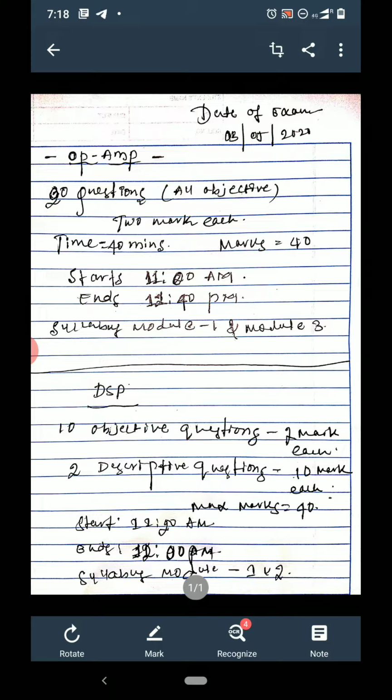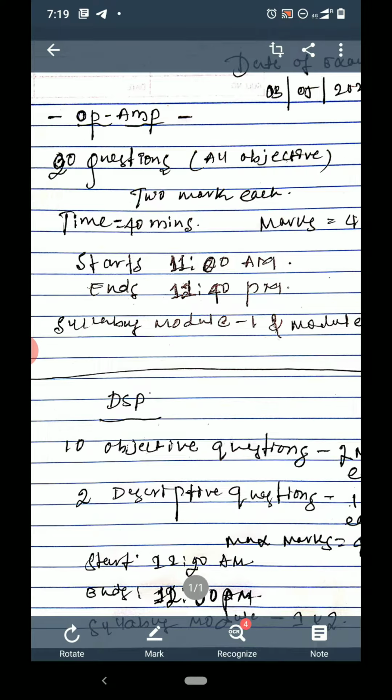So I have already informed you well in advance that tomorrow, on 3/5/2020, you are going to have an internal assessment test for both 4SEM and 6SEM, and I have given the syllabus for that also. So now how is it going to happen, what will be the format? You might have got many doubts, so I am here to clarify those doubts.